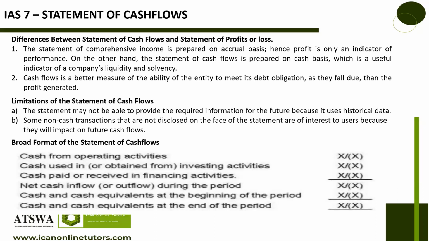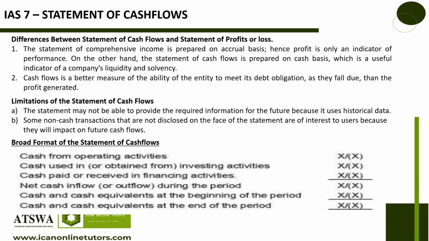Cash from operating activities, we sum everything together. It might be positive, see the first X means positive. It might be negative. Cash flow from investing activity, you put it there. It might be positive, it might be negative. Cash flow from financing activity, positive or it might be negative.